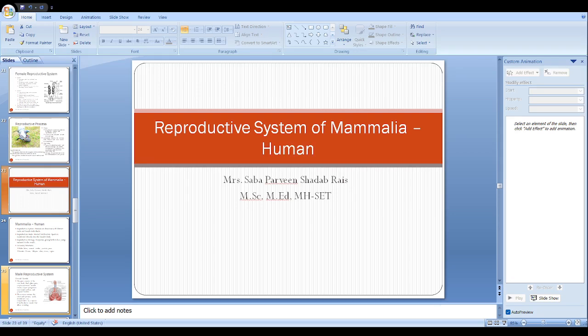So the gonads are the pair of testes that are responsible for spermatogenesis. This spermatogenesis happens in the seminiferous tubules. These are the seminiferous tubules.